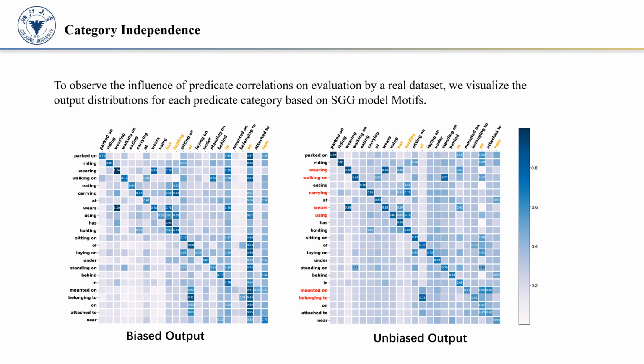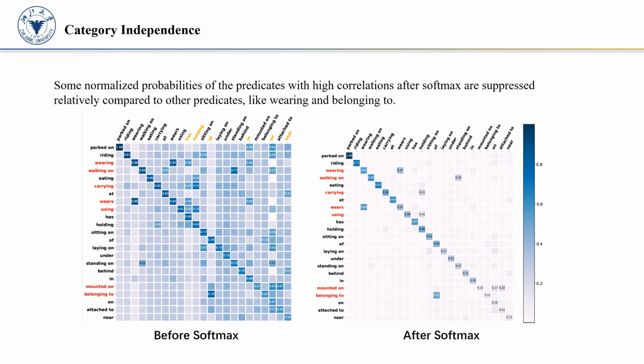However, we can find there are some ubiquitous correlations among some predicate categories. For example, the samples annotated as wearing normally output high scores on its alternative predicates as well, like wears, has and in. Similarly, it also occurs between walking on and standing on, of and belonging to, and so on. As a result, the normalized probabilities of the predicates with high correlations after softmax are suppressed relatively compared to other predicates, like wearing and belonging to.